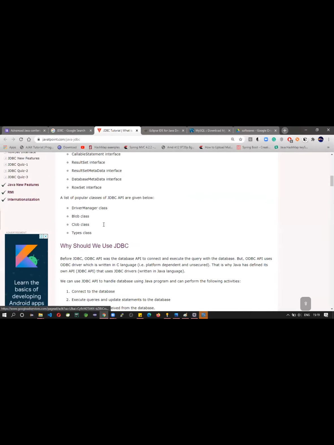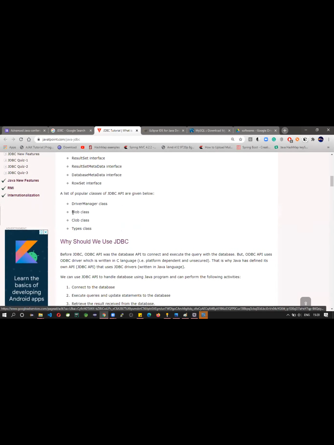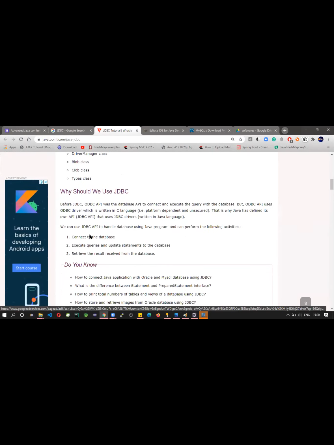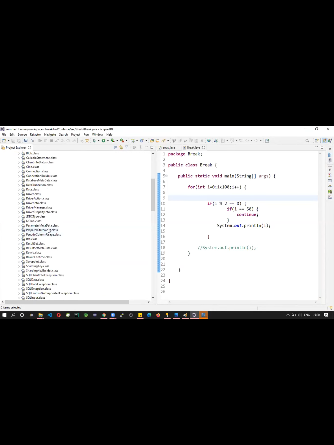You see some terms right here: driver, connection, statement, prepared statement, callable statement, result set metadata, database metadata, row set, driver manager, blob, clob, types. Let us see here. Do you find clob? Do you find blob? Database metadata, connection class, date class, driver class, driver manager class, prepared statement, result set class, statement class, right? Do you see all these classes?